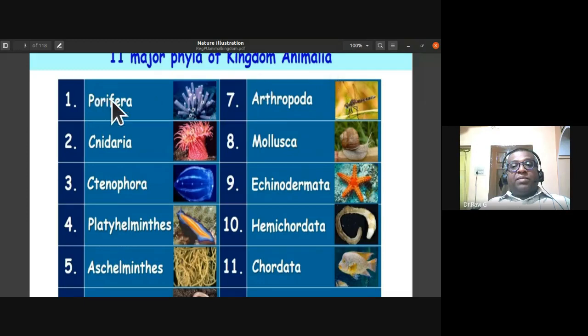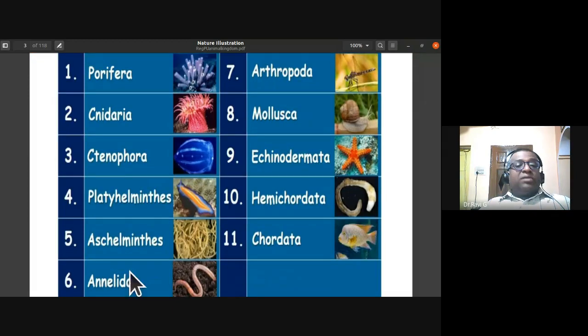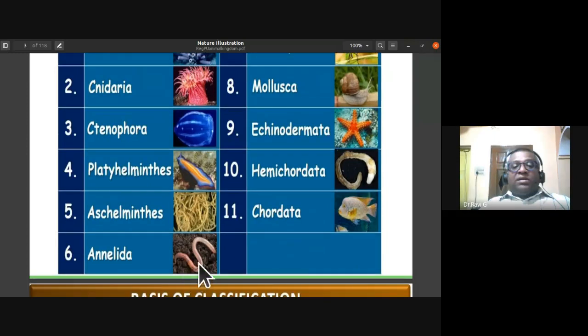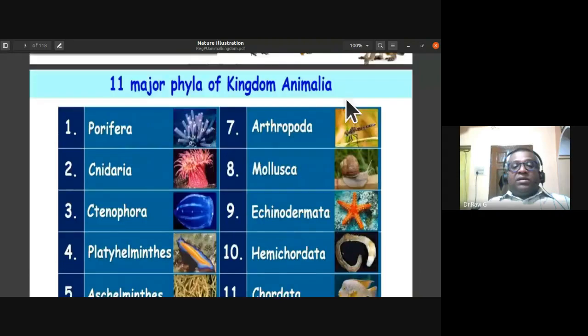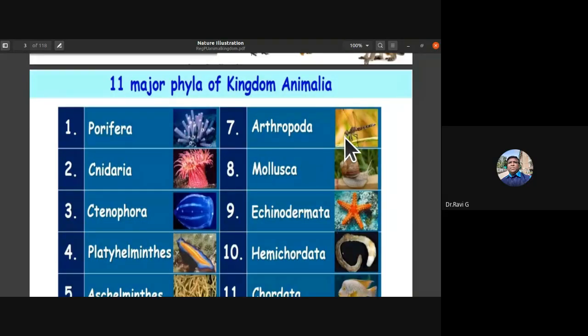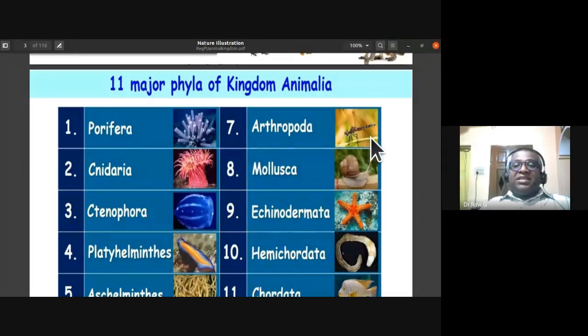That is phylum Porifera, also called sponges, phylum Cnidaria or Coelenterata, then phylum Ctenophora, phylum Platyhelminthes or flatworms, phylum Aschelminthes or roundworms, and phylum Annelida or segmented worms, where we study the examples of leech and earthworm. Phylum Arthropoda, or jointed legs, where we study crustaceans, insects, and arachnids.